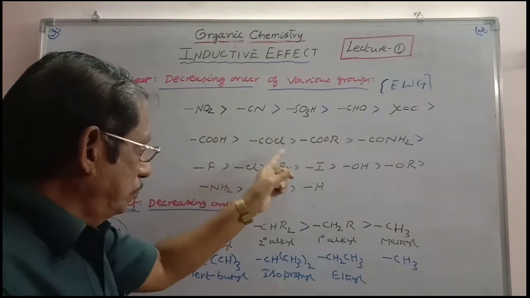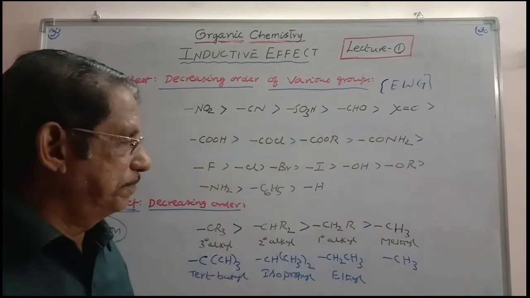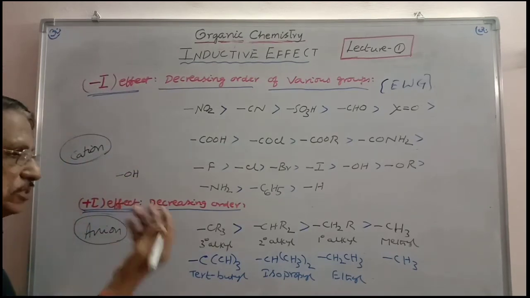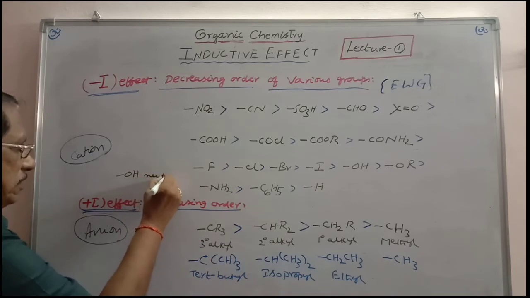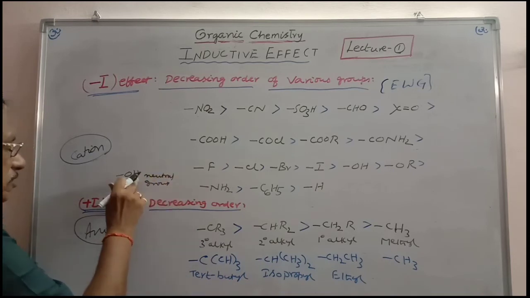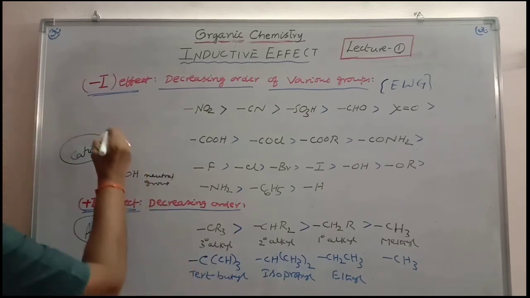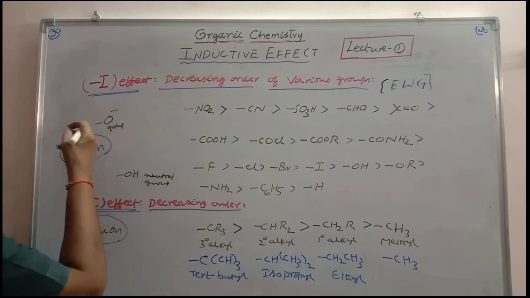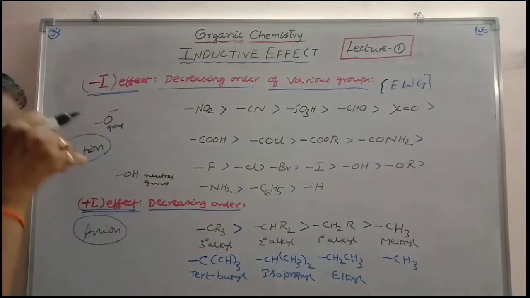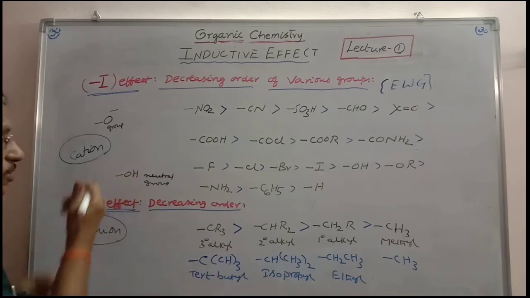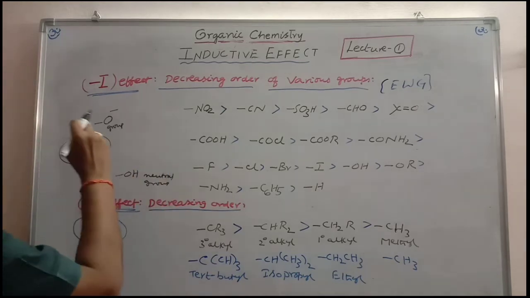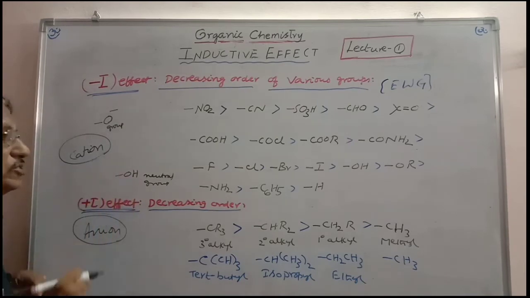No charge carrying groups, all these are neutral. You can take, for example, the OH group. It is a no charge carrying, neutral group. But once H plus is removed, it becomes O minus, because this bond is to be linked to carbon. This is an anion. It has more electron releasing nature than OH. In the case of OH, it has to release the density present on it, not the charge. So O minus is a better electron releasing group than OH.